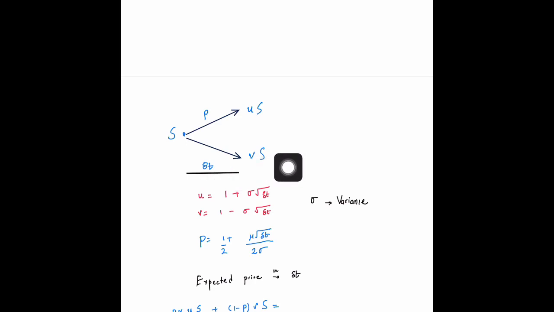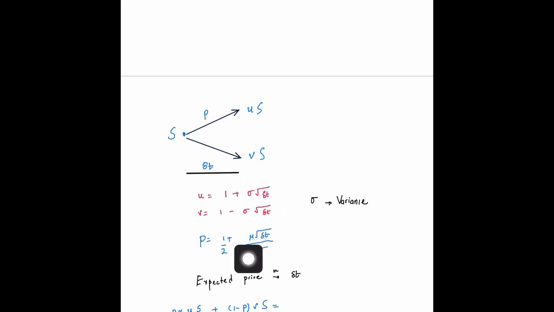Okay, there is a probability p that it goes up from s, it will go up to the value us, and down it will go to the value vs. Okay, the u and v we define this way. This thing is the variance. We'll be studying more about it later on in the Black-Scholes equation, the continuous formulation. The variance multiplies the delta t. You'll see why it is delta t in a moment.